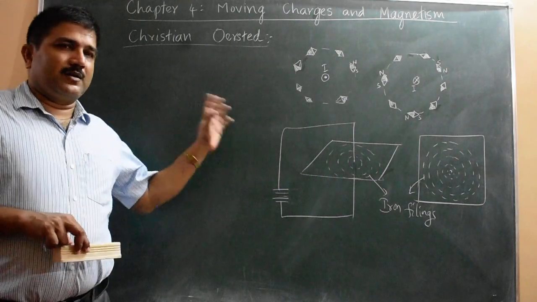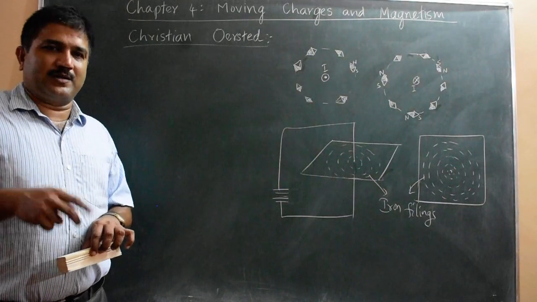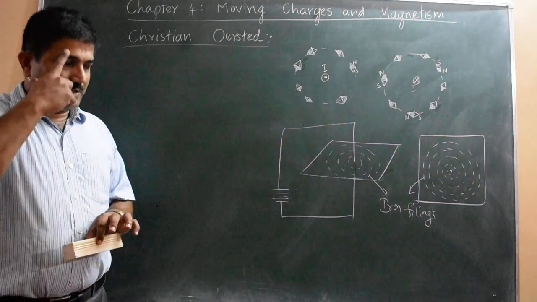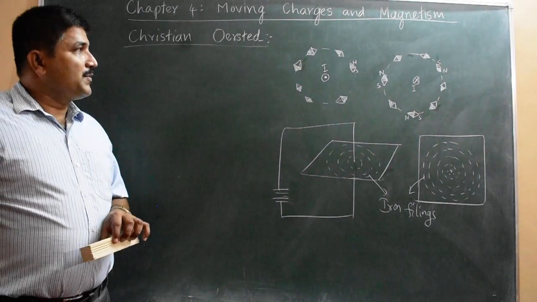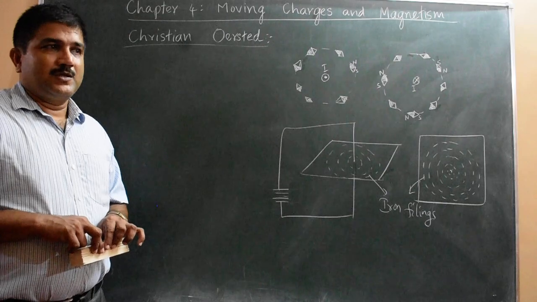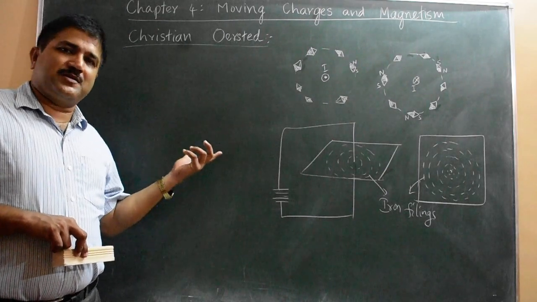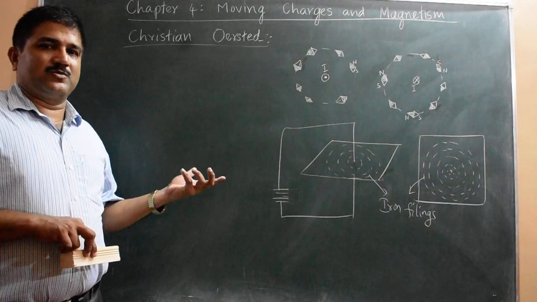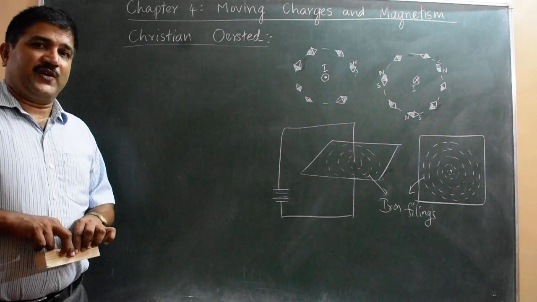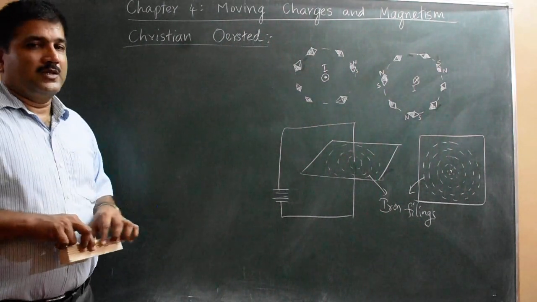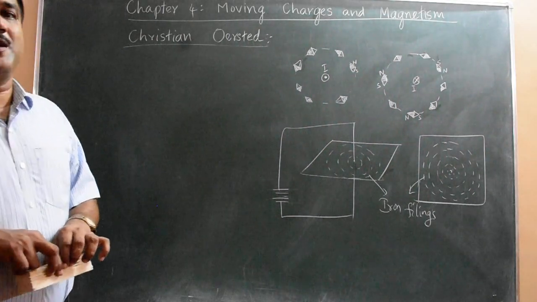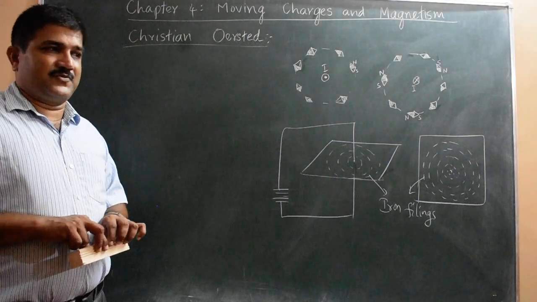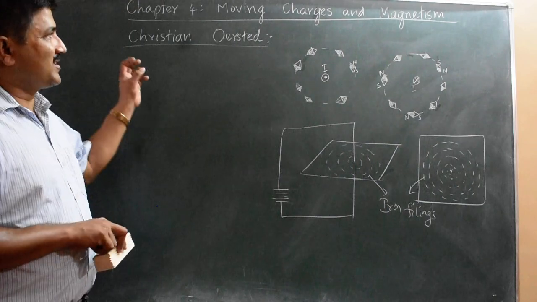So that means an electric current flowing in a wire or a conductor or in a coil or in a solenoid, or in a toroid, produces magnetic field in the surrounding space. So electric current or moving charges, because current means flow of charges, also produce magnetic field in the surrounding space. So we are studying the effect of charges and electric current by those charges in motion.